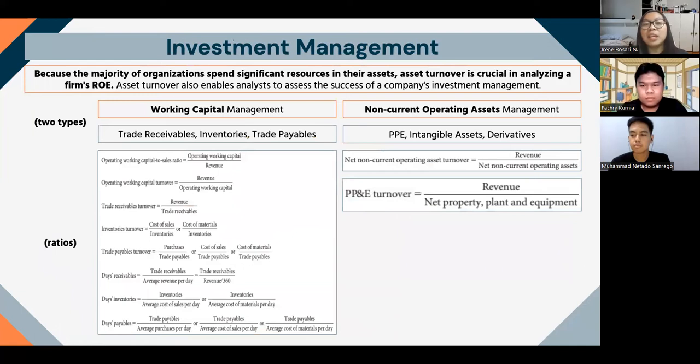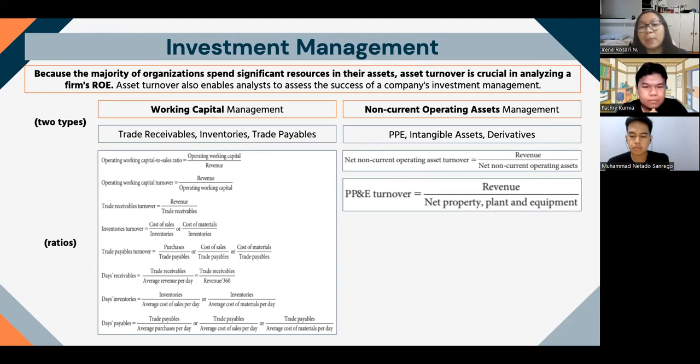Next is investment management, in order to manage the working capital and fixed assets of a company. Since the majority of organizations spend significant resources on their assets, asset turnover is an important thing to analyze a firm's ROE. Asset turnover also enables analysts to assess the success of a company's investment management.